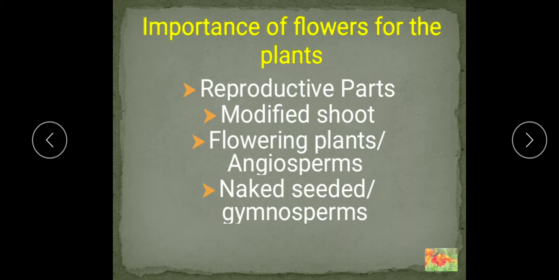Now the classification. The plants are classified on the basis of presence or absence of flowers on them. So trees which have flowers are called flowering plants, or we call them angiosperms also. But there are some other trees also like pine, firs, redwoods, they do not have flowers.